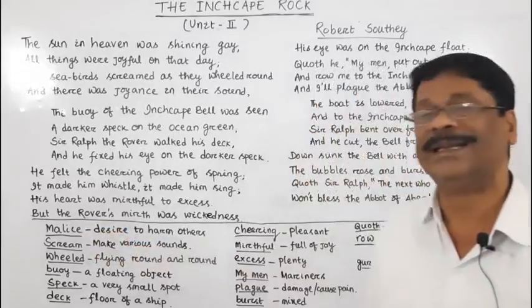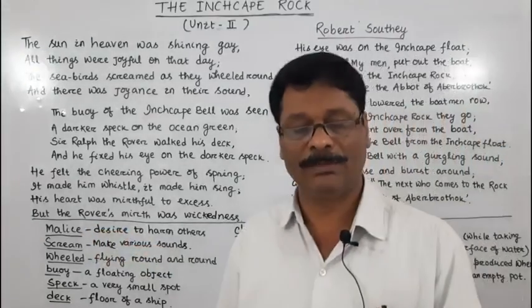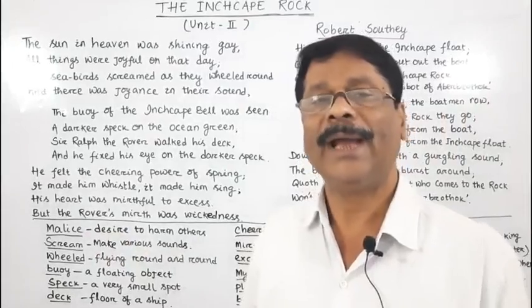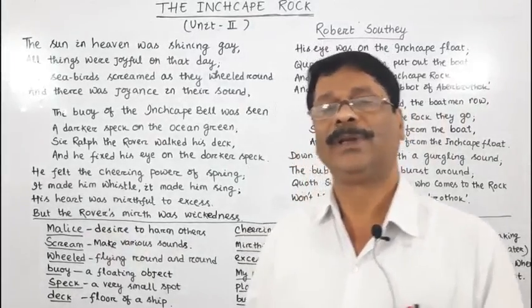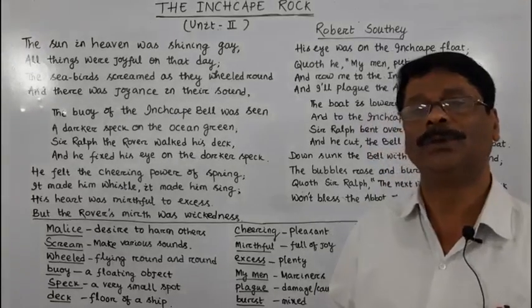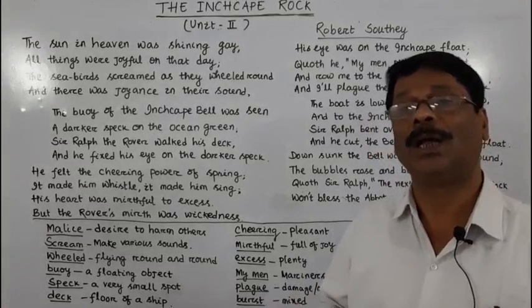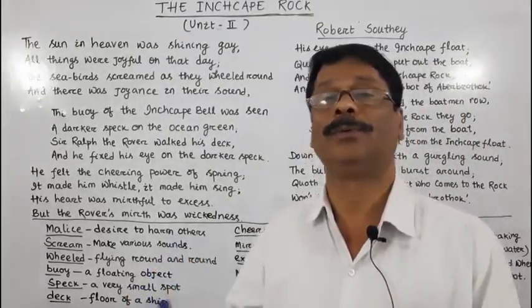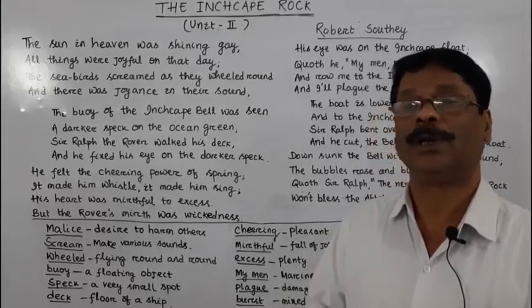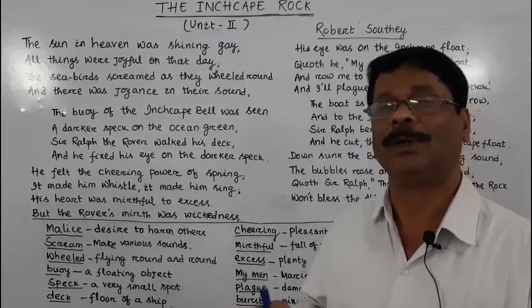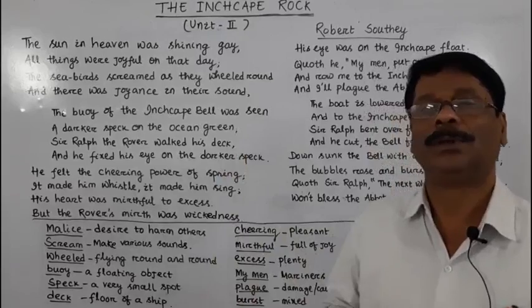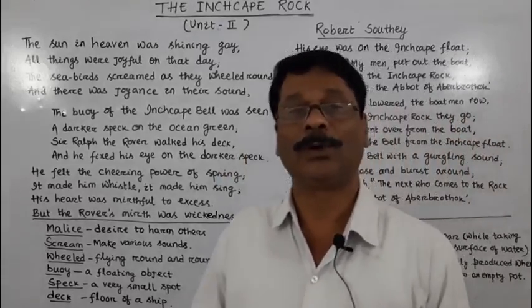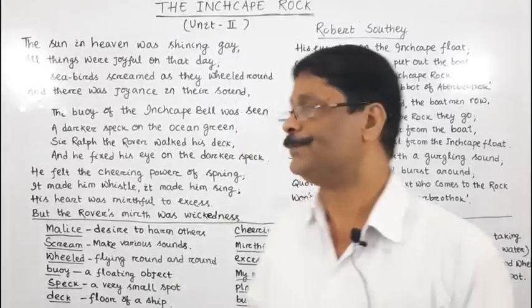Malice means desire to harm others. And he desired to do harm, not to Sir Ralph the Rover, but to the Abbot of Aberbrothock. He desired to do harm to the Abbot of Aberbrothock.